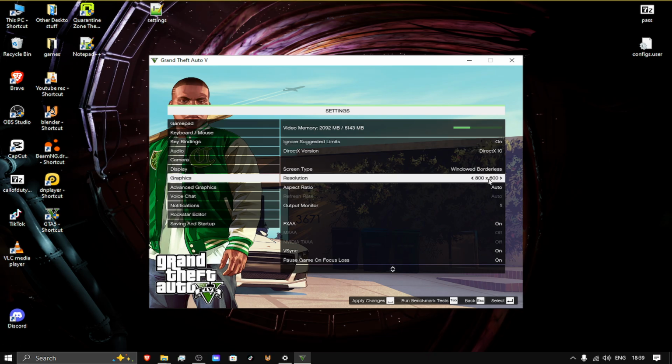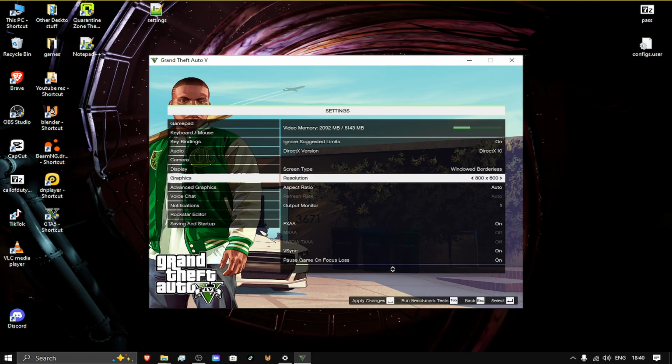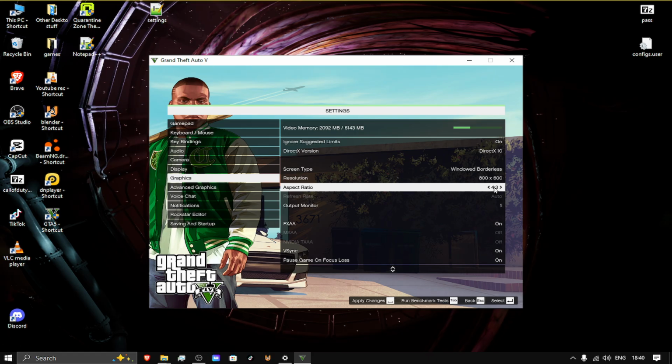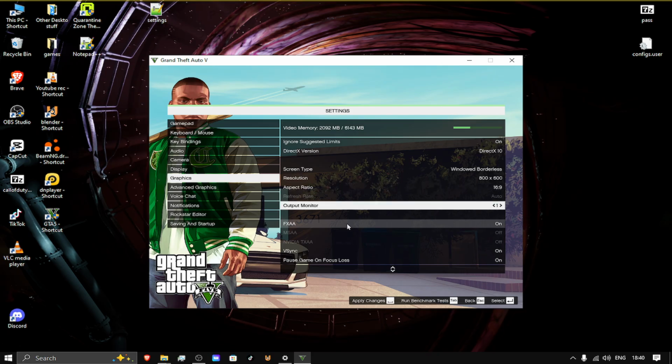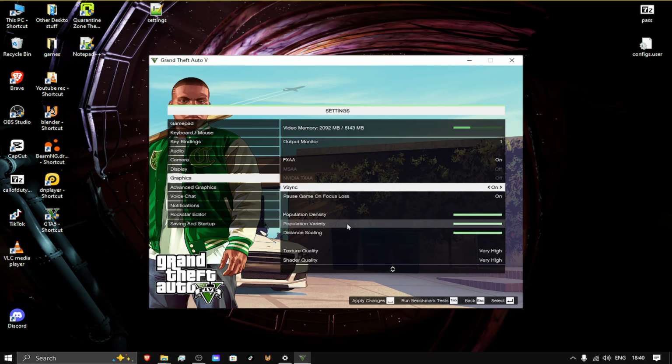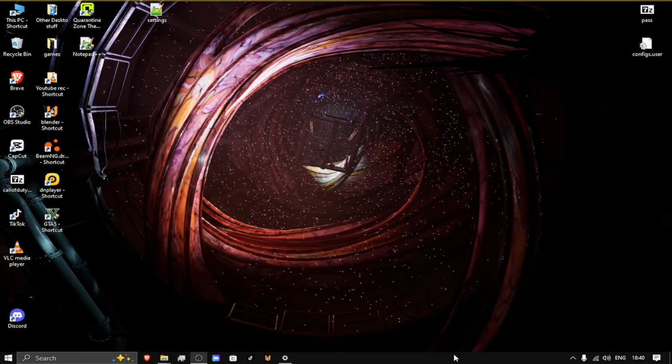Still, this will not actually help you change the resolution. All right, so then I'm going to mess around with the aspect ratio. I'm going to set it to 16:9. That's my screen. You can see all of the graphics is set to high, which is good. Make sure your VSync is on. This is really important. I'm going to apply changes. I'm going to say okay, in order for these settings to take place, GTA must restart. It's going to crash my game immediately. Don't worry about it.